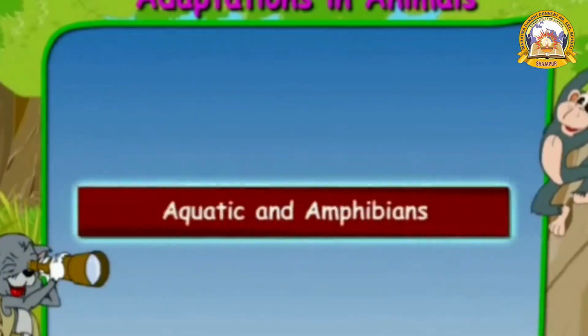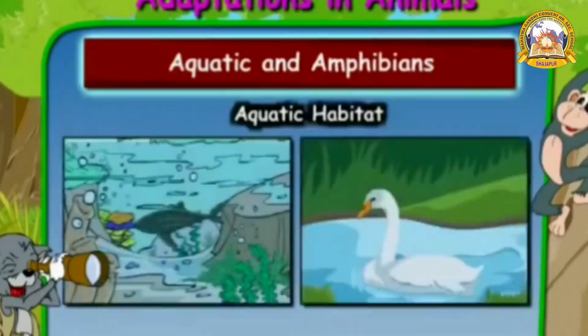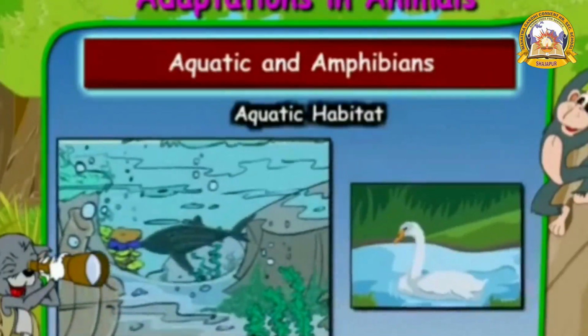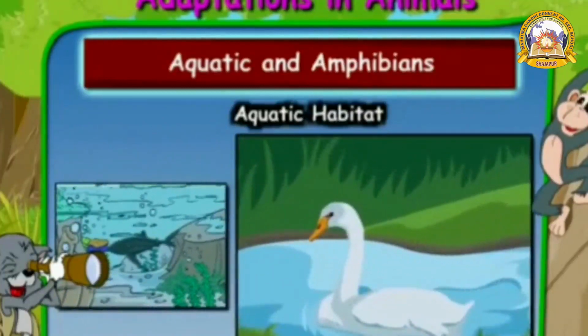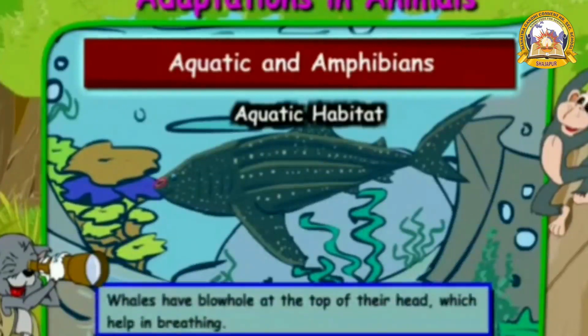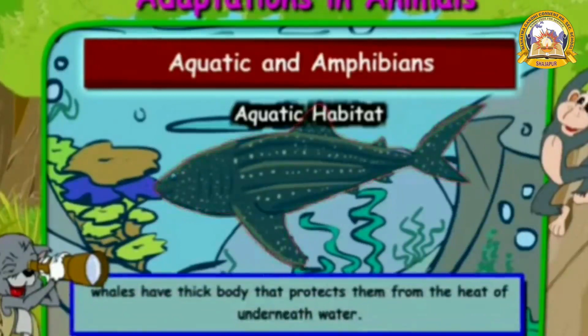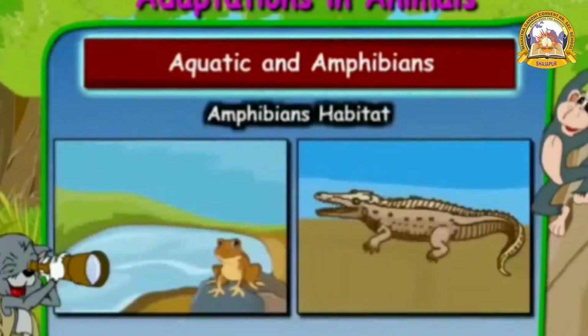Now let us learn about different habitats like aquatic and amphibious. Aquatic habitat consists of water-living animals such as whale, duck, etc. Let us take the example of the whale to understand its adaptations to its habitat. For instance, whales have a blowhole at the top of their head which helps them in breathing. Also, whales have a thick body that protects them from the cold of the water underneath.